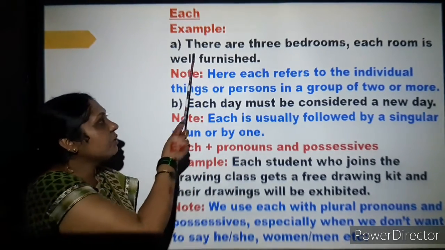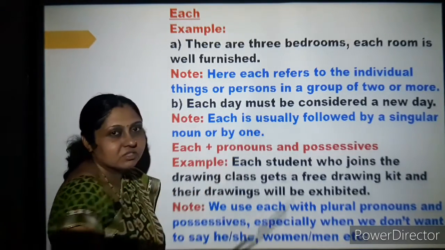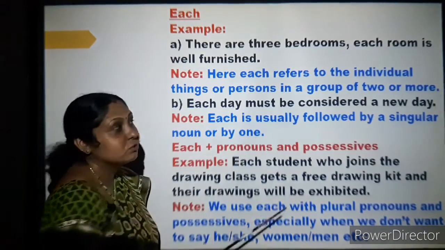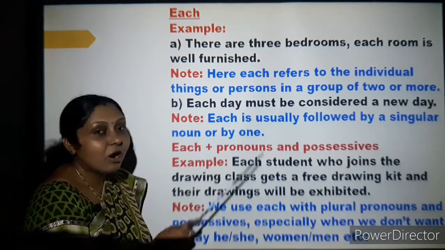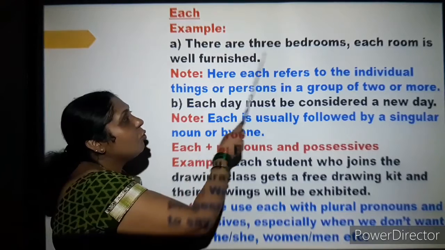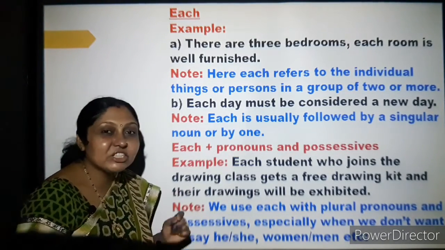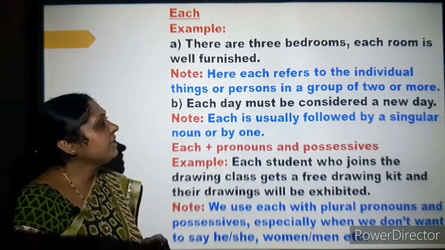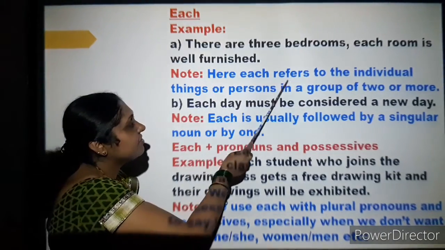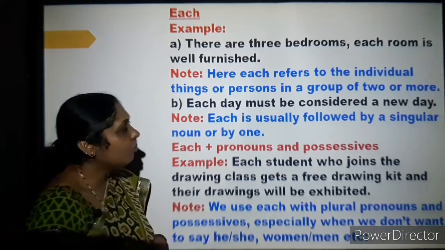Now when you observe the subject, what are we telling? There are 3 bedrooms. The next part of the sentence, each room. So there what are you doing? You are referring to an individual thing of this group. Means there are 3 bedrooms, and out of that you are telling about each room. So each room is well furnished. Here each refers to the individual things or persons in a group of 2 or more.